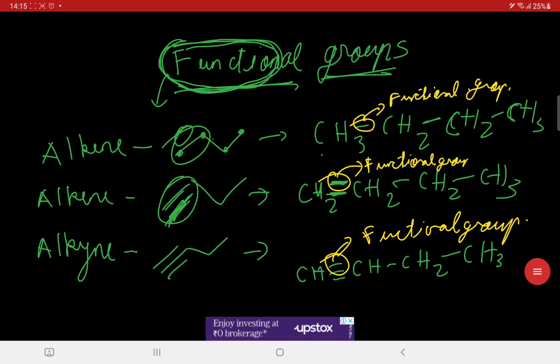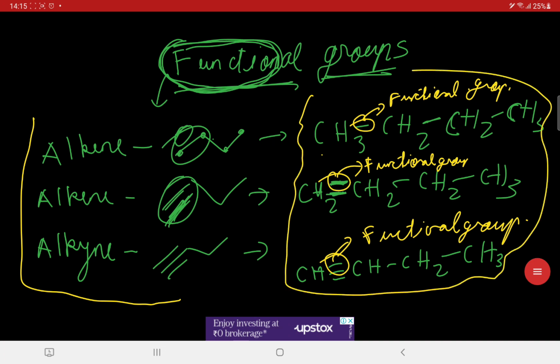And as you can see, all of these compounds look similar. They have the same structure, they have the same number of carbons present, but the functional groups present here are different. So remember it, it is very crucial. The functional groups here are of three different categories. So these are the various kinds of functional groups present over here.